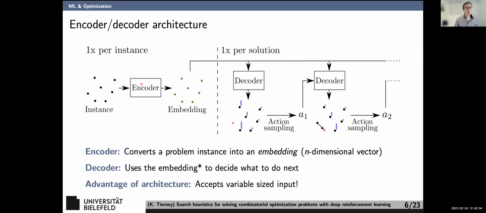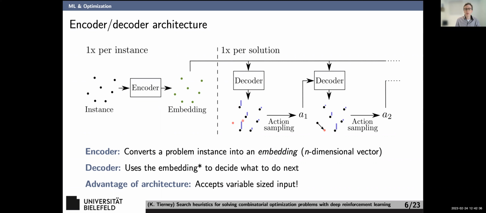We have an encoder. It takes a problem instance and makes this thing called an embedding. This is just an n-dimensional vector. This is basically just taking an instance and trying to turn it into some kind of number that the network can understand. And hopefully similar instances have similar vectors in this embedded space. The decoder takes an embedding and a query, essentially which node to search from, for example, and decides what to do next.